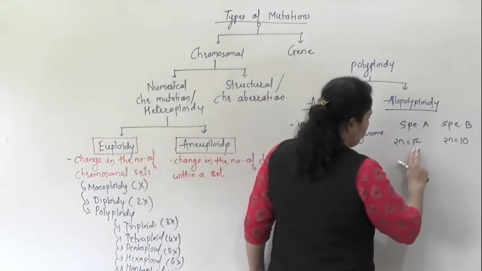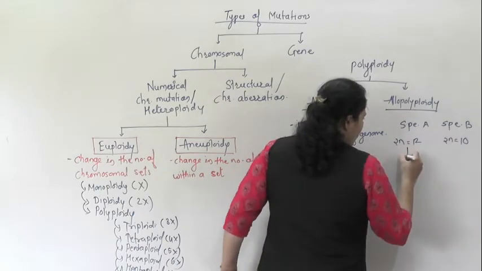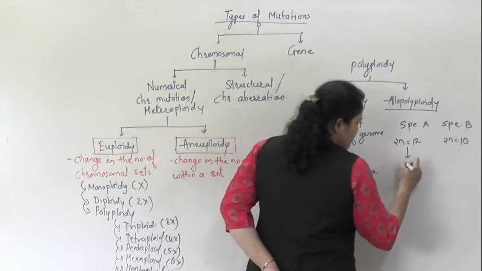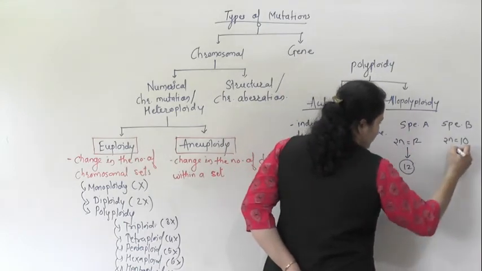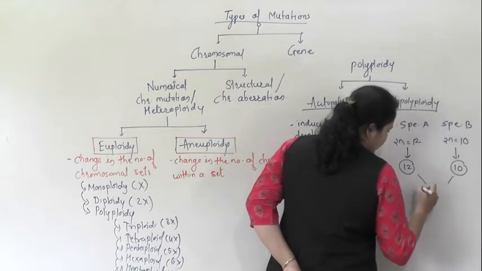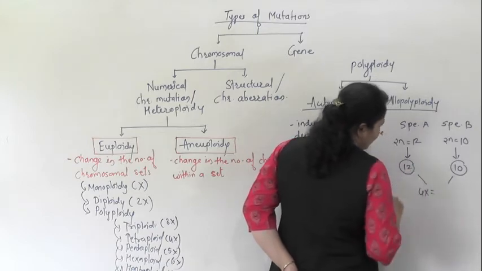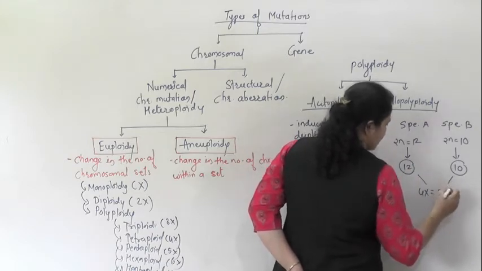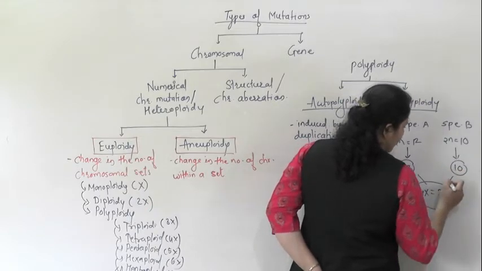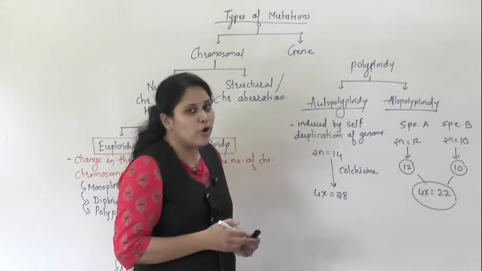Suppose 2n is equal to 12 and 2n is equal to 10, and we have used diploid gametes only. The resulting organism will have a polyploidy condition that is known as allopolyploidy.